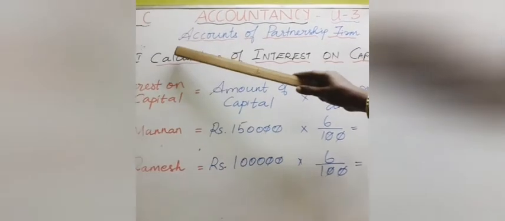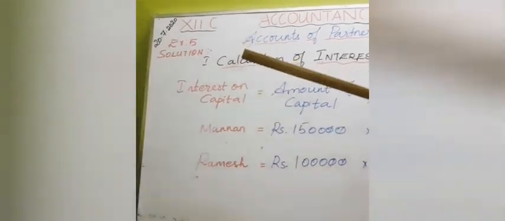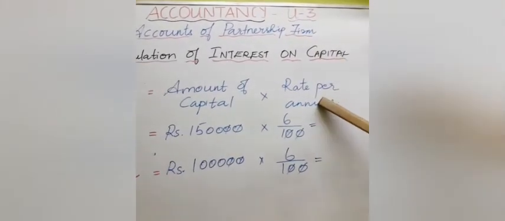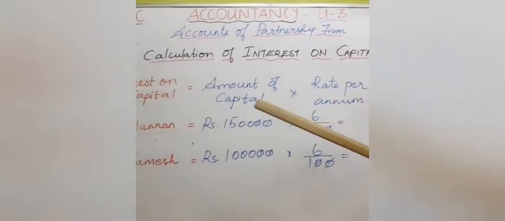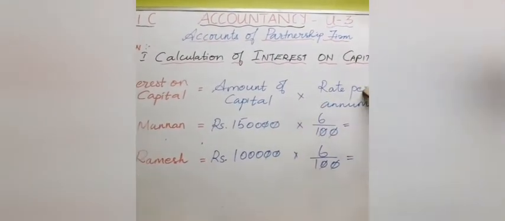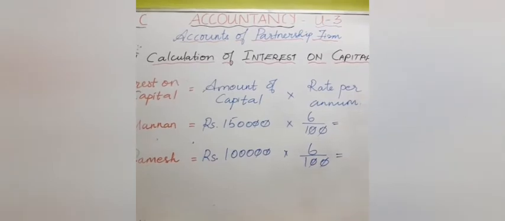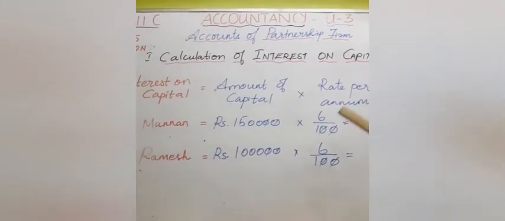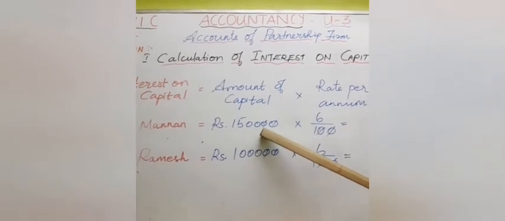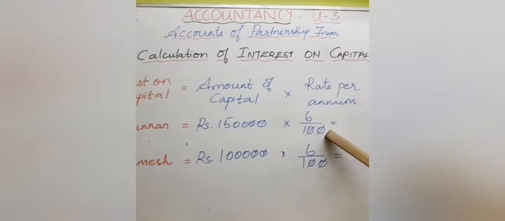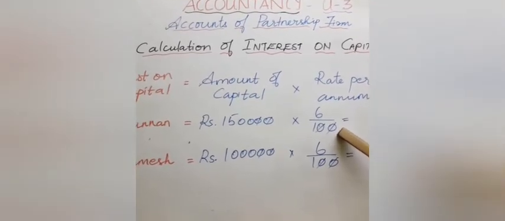Students, now you see here we have written the solution. Calculation of interest on capital, I have applied the formula. What is the formula we have learned? Interest on capital is equal to amount of capital into rate per annum into period. Period is not given, so we haven't taken that. Now Mannan has contributed 1,50,000. So 1,50,000 into what is the rate of interest? 6/100. Okay students,